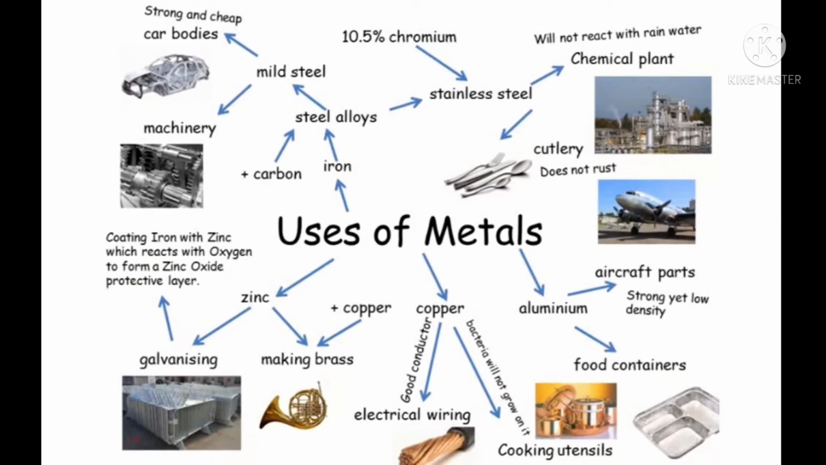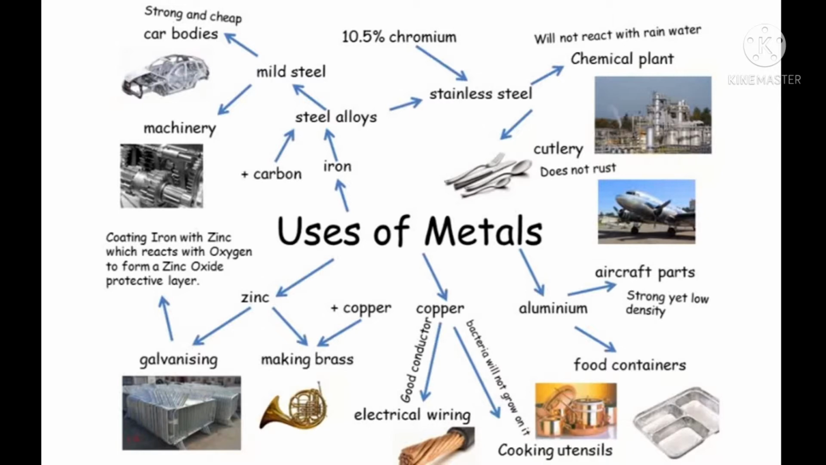Uses of metal. Iron in the form of steel alloy. Iron mixed with carbon makes steel alloy, and these alloys are used for making car bodies, machineries, etc. And steel alloy is also used for making stainless steel. Stainless steel contains chromium, nickel, iron, and it will not react with water and does not get rusted. So it is used for making cutleries, various kinds of utensils, and it is also used for making chemical plants because it does not react with water.